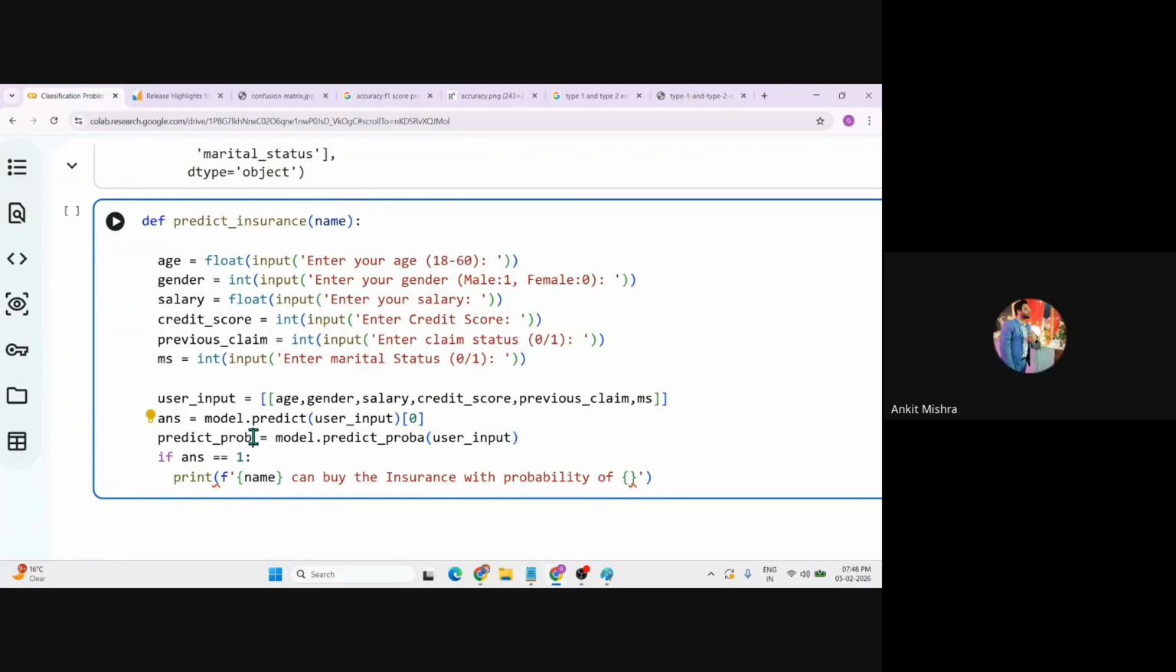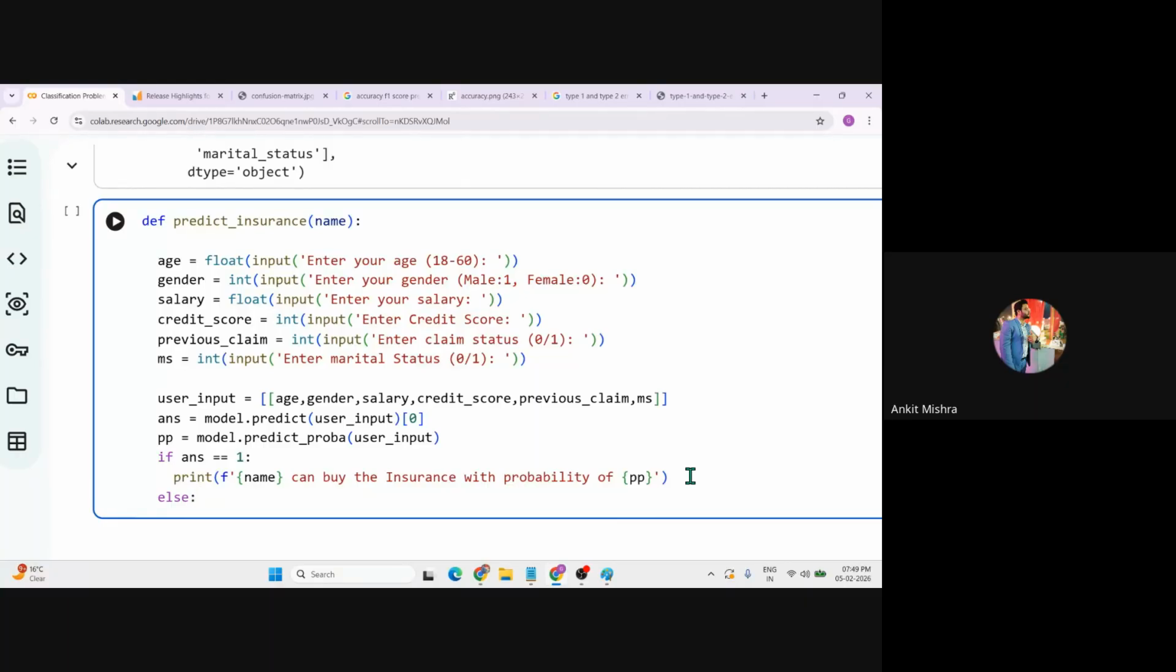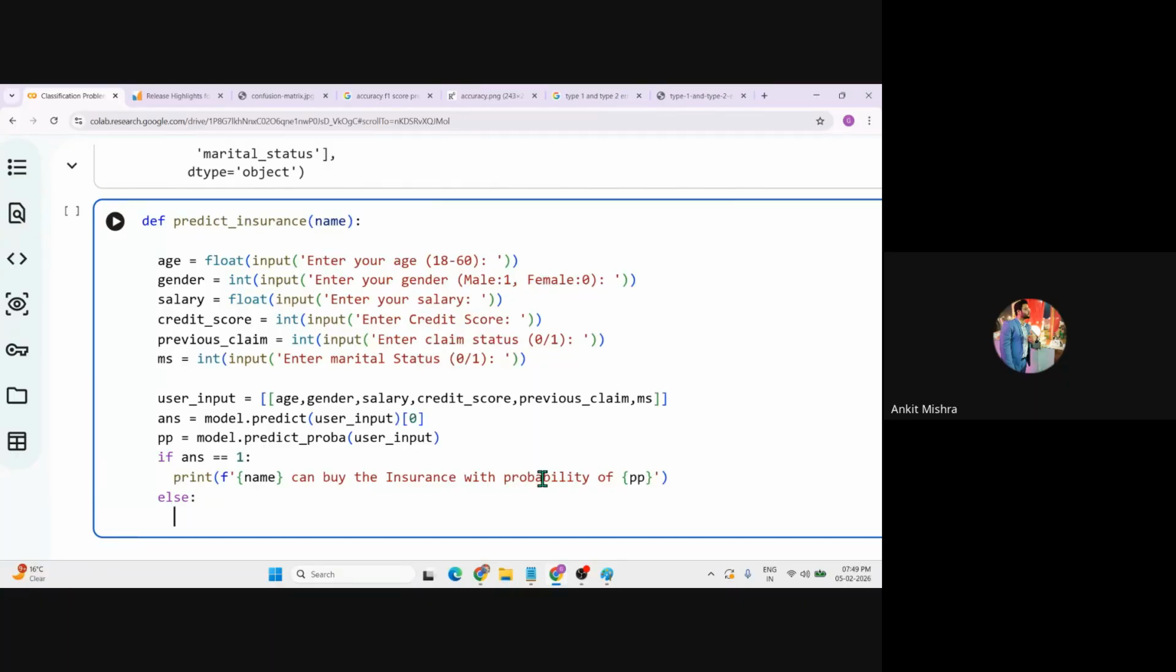Okay. Now instead of this predict probability, let's just convert this to PP. And we know that the PP is nothing but the predict probability. So with a probability of something like this. This one is the if condition, if the answer is one. Now, if the answer is zero or false, you can just say any name will not buy the insurance with the probability of something like this.